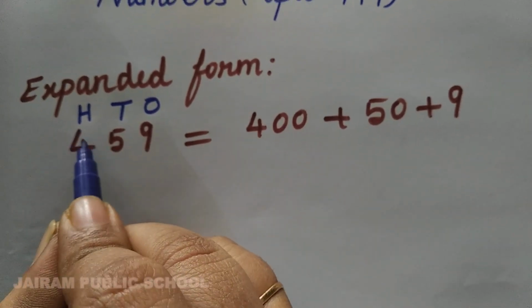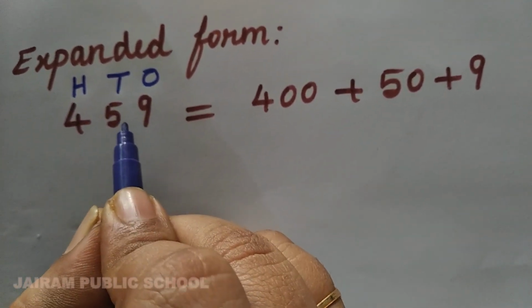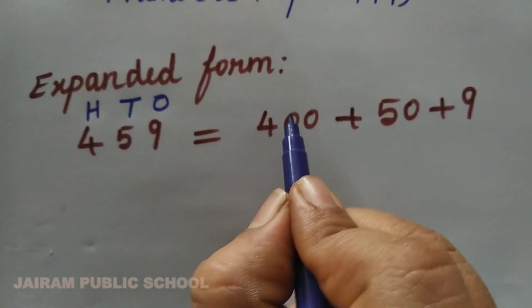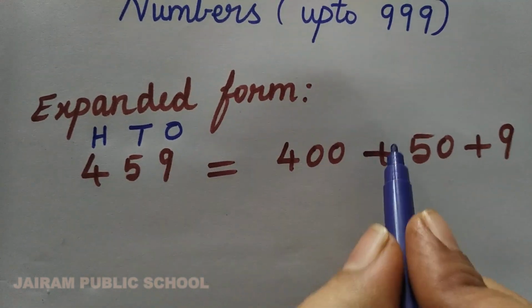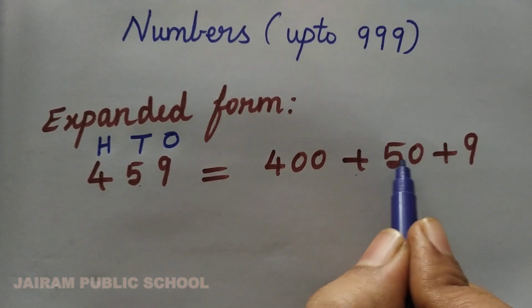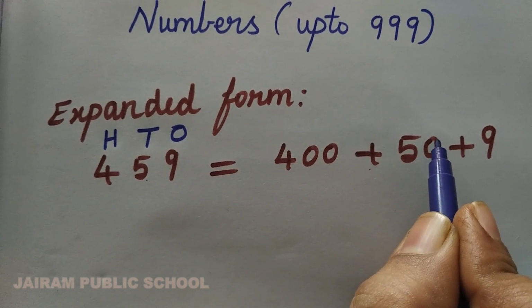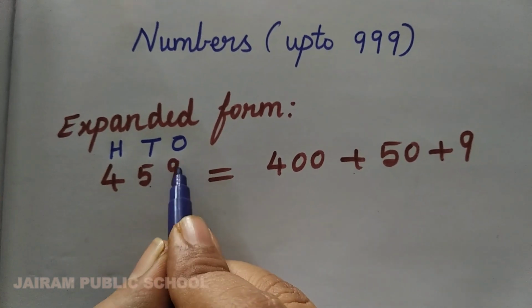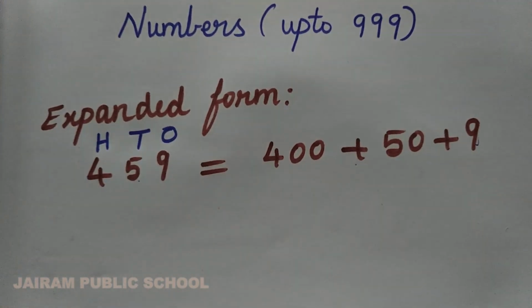First you want to write the hundreds place number 4. After 4, how many digits do you have? Here 2 digits. So you want to put 2 zeros after 4, 400. Then you want to put plus. Then the next number 5 you want to take and write in the tens place. After 5, how many digits do you have? Only one digit. So you want to put only 0 near 5, 50. Then put plus. Then in the ones place you have only 9. Write that. After 9 you have no digits, so you have to leave it as it is, Kana.